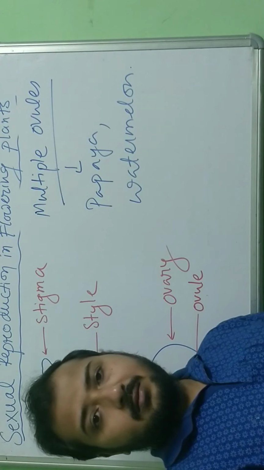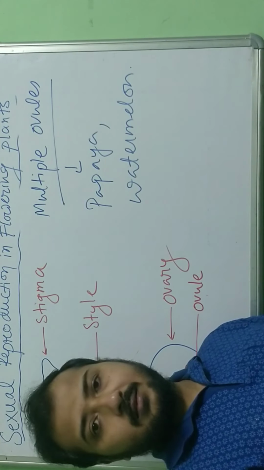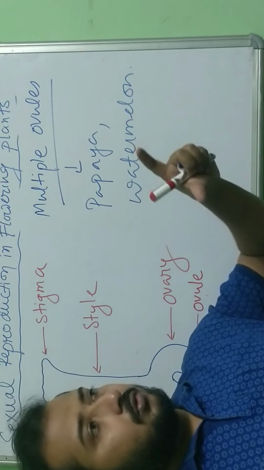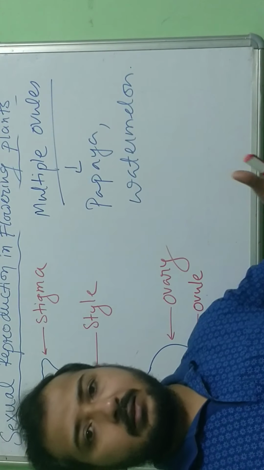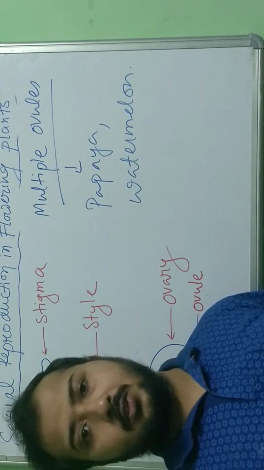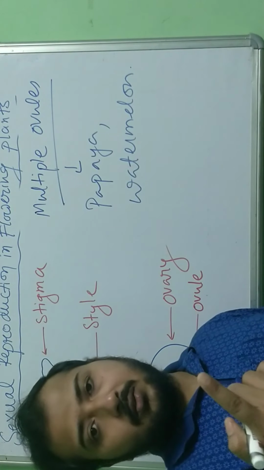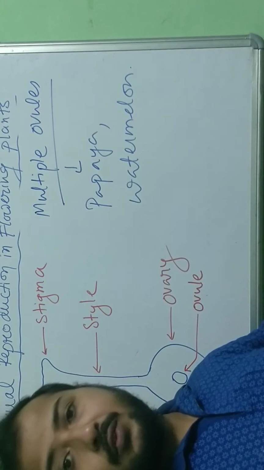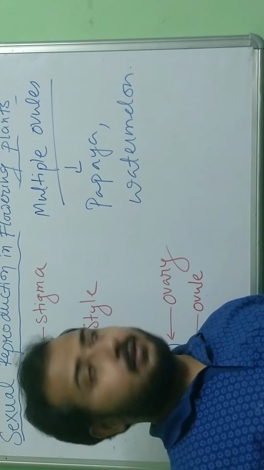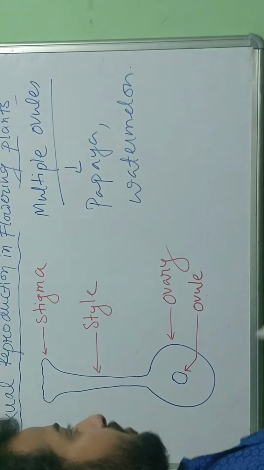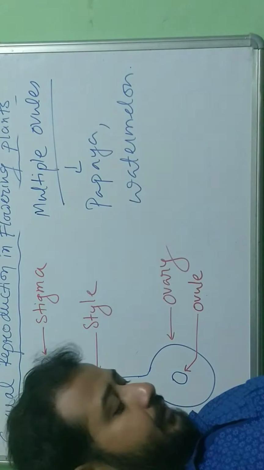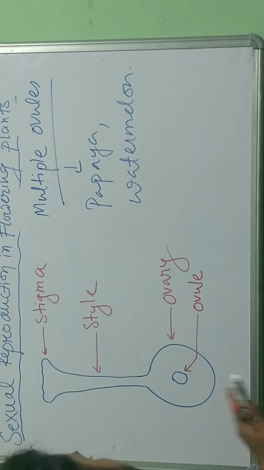If we see the seed, that decides the number of ovules, because the ovule matures into seed. If in a fruit I see one seed, it means that there was only one ovule. So mango has one seed in it, so one ovule. In papaya there are many seeds, so multiple ovules. Watermelon also has multiple seeds. Understood? So this is how we identify which has a single ovule and which has more than one ovule. This is the ovule.